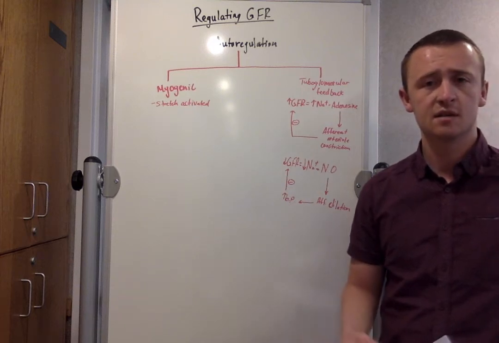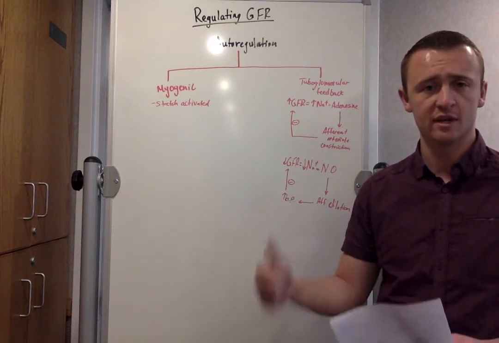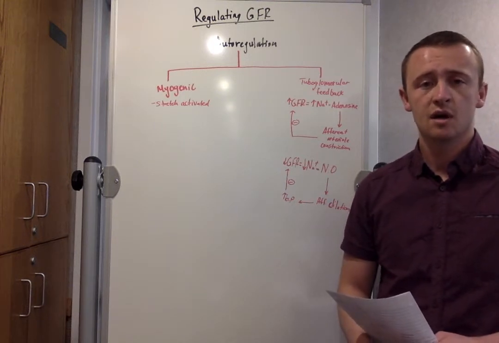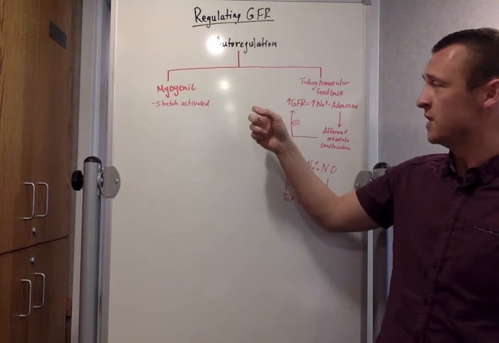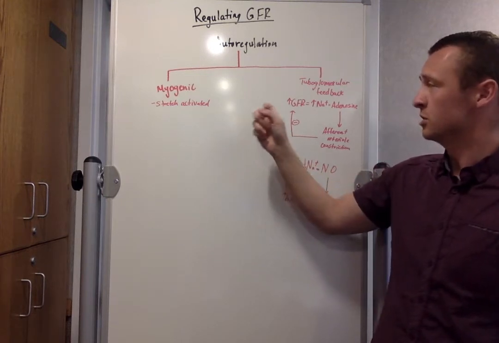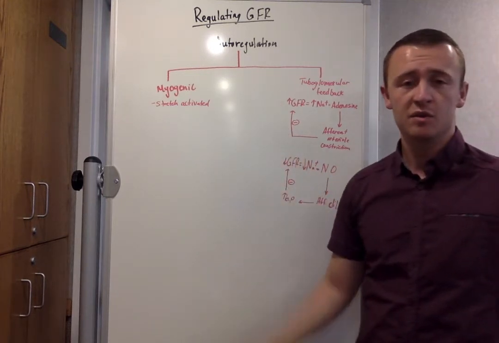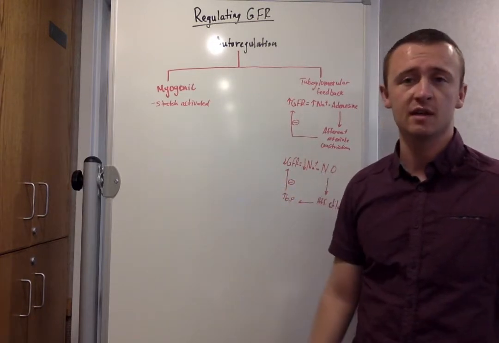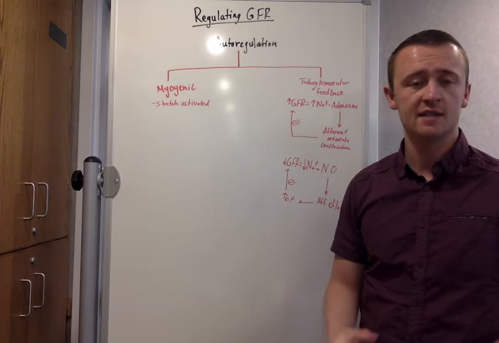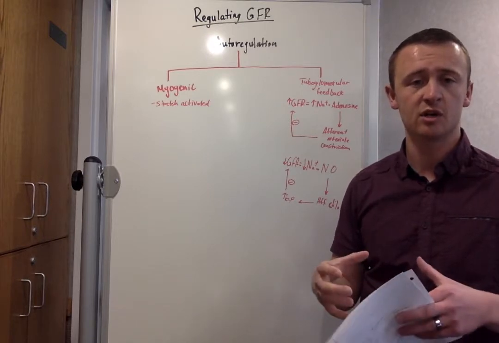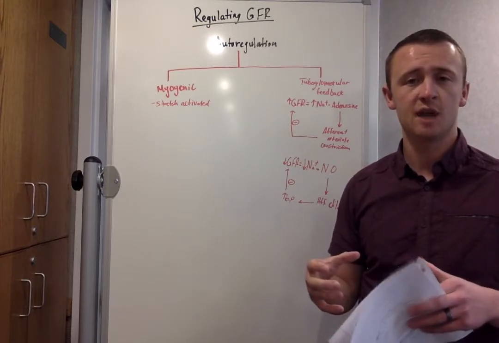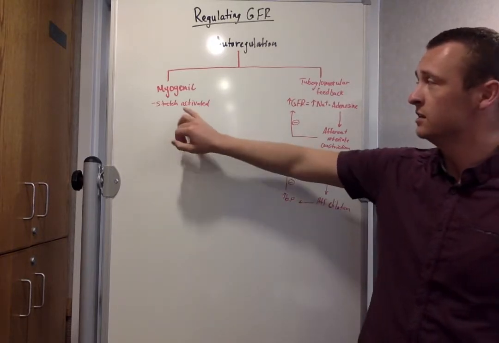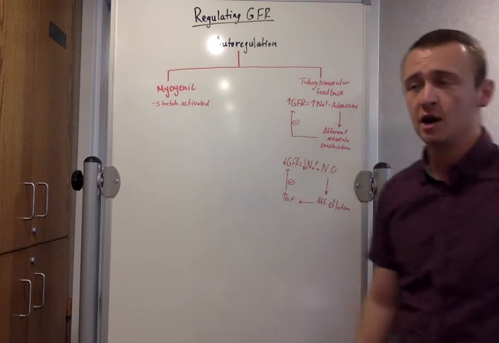Before we discuss the net filtration pressures, I wanted to discuss the regulation of GFR in our afferent and efferent arterioles. If you remember, we have two types of autoregulation. We have myogenic and tubuloglomerular feedback. Within the myogenic regulation, you should remember that it's stretch activated. In our vasculature, as it expands, as blood pressure increases, the intrinsic properties cause it to contract as calcium is released. So myogenic is stretch activated. That's about all you need to know for that one.